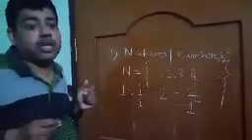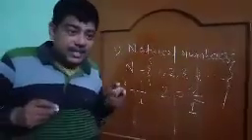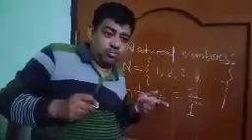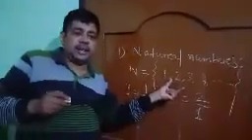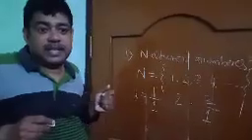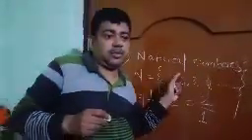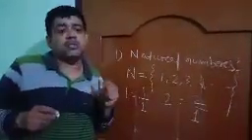So what conclusion do you get? All the natural numbers are rational numbers. Why? Because they can be expressed in the form of P by Q. Understood? Is it clear to all of you, all the natural numbers, all the counting numbers, are rational numbers. Clear? Let us come to another set of numbers that is known as whole numbers.